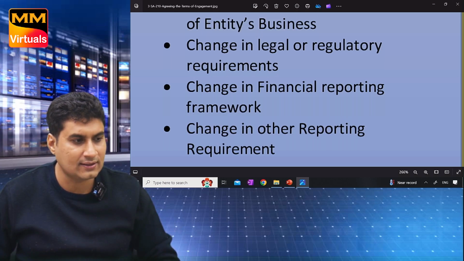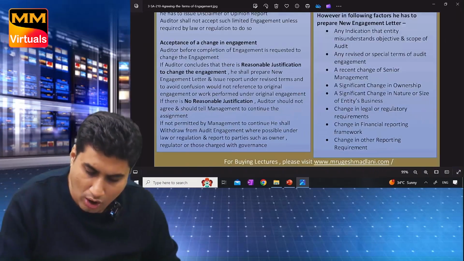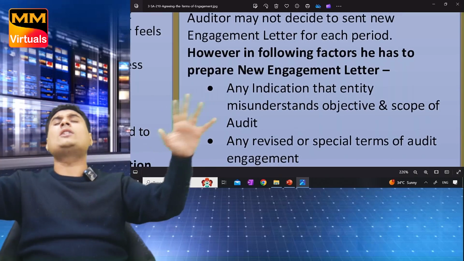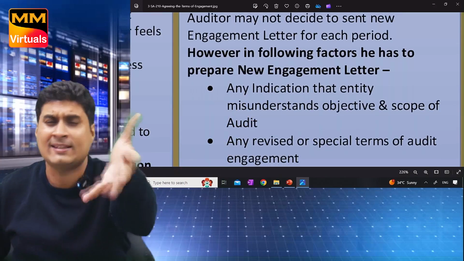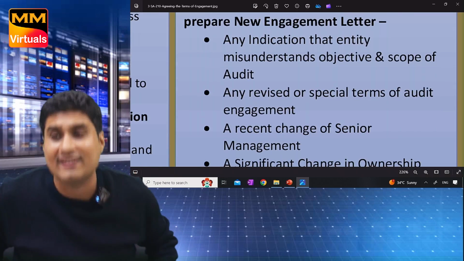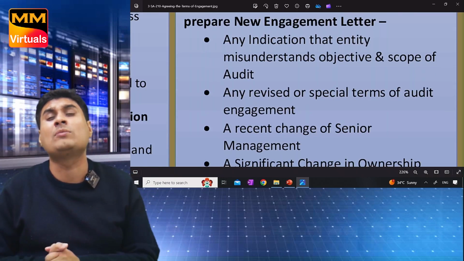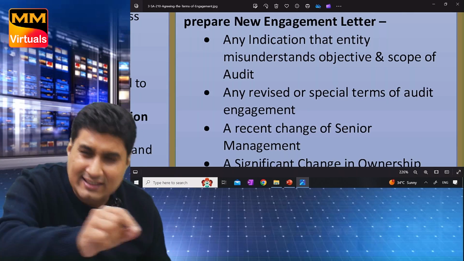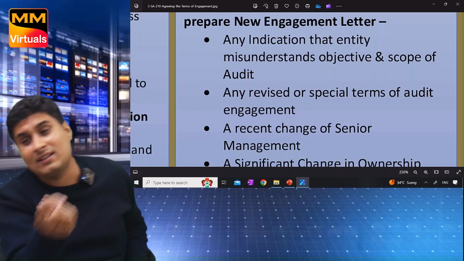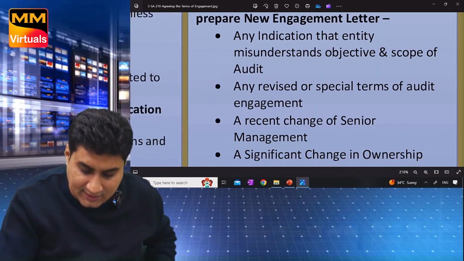Break 5 seconds. Done? Okay. Recurring audit. Every year, no need to send engagement letter, but in following cases, we need to send engagement letter. Any indication entity has misunderstood objective and scope of audit. Any revised or special terms of audit engagement. Change in senior management, change in ownership, change in nature or size of company's business. Learn till here.